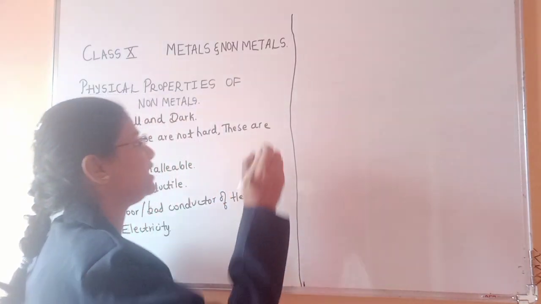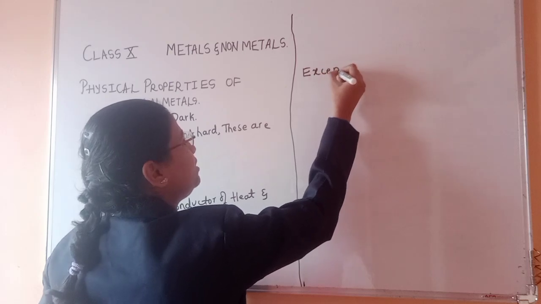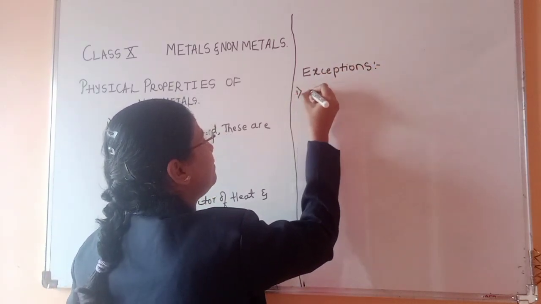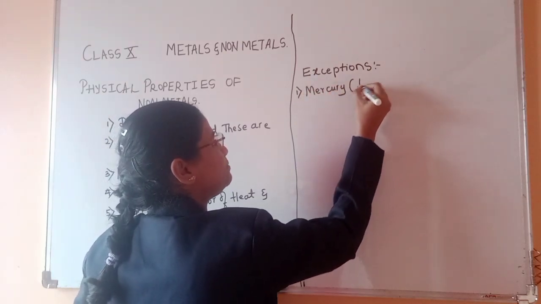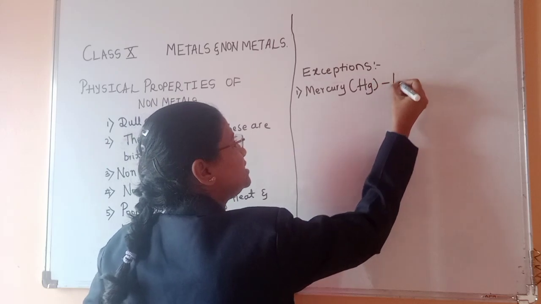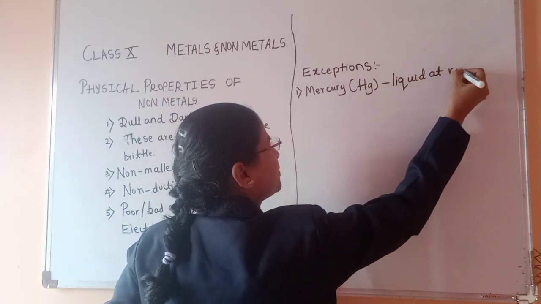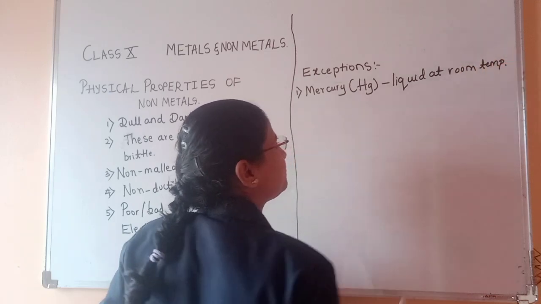But we can see exceptions. Okay, we know that a metal named mercury, its symbol is Hg, is liquid at room temperature. At room temperature only, it is liquid.